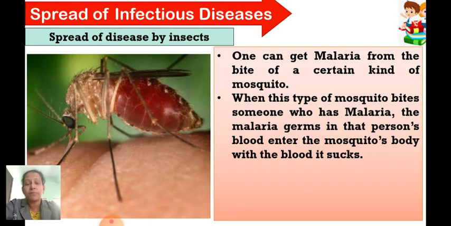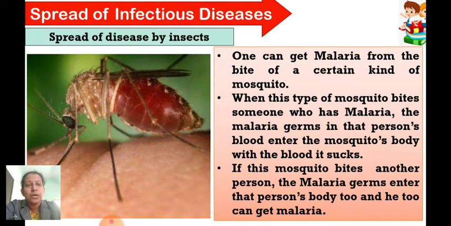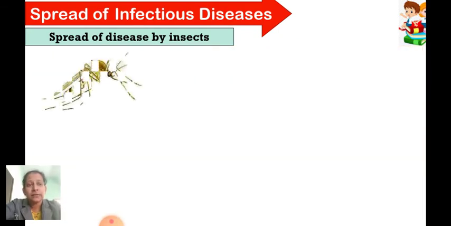When this type of mosquito bites someone who already has malaria, the malaria germs in that person's blood enter the mosquito's body, because the mosquito is sucking the blood from the person. Then suppose this mosquito goes and bites another person, the malaria germs will enter that person's body too, and he too can get malaria. Like this, malaria spreads due to mosquitoes. Fine. So therefore, we need to stop the breeding of these mosquitoes.